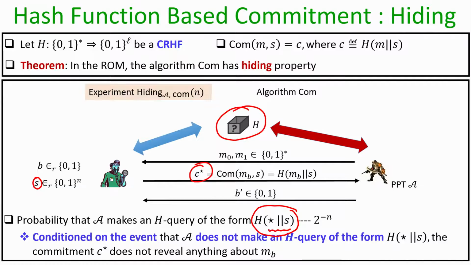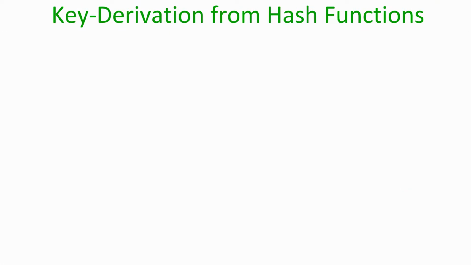So, now you can see that as soon as we take this simple construction based on the hash function to the random oracle model, we can very conveniently give a proof that indeed this construction satisfies the hiding property. But if we do not take this construction in the random oracle model, we cannot complete the security proof for the hiding property just based on the standard properties of the hash function.